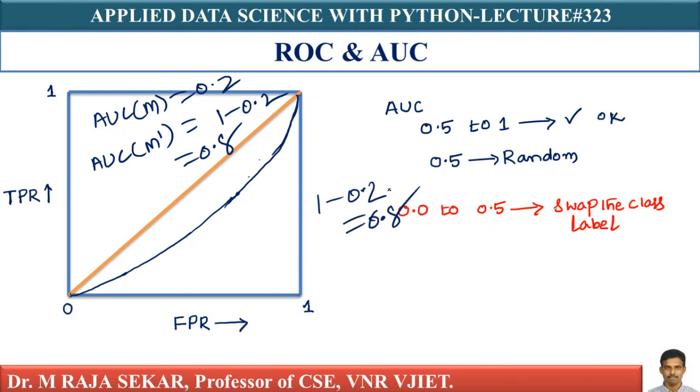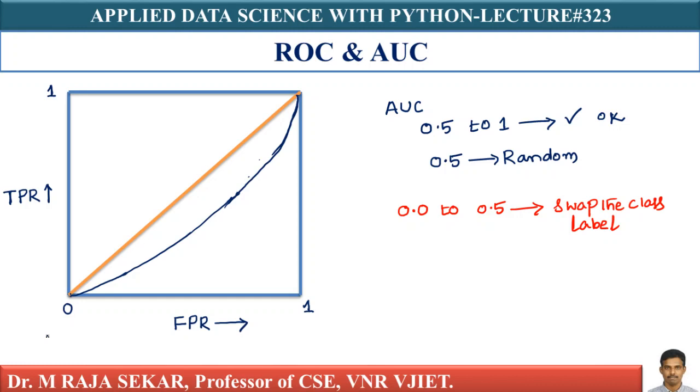This happens sometimes, and it is important, especially when you have made some mistakes in modeling. So whenever you see a value between 0 and 0.5, by just swapping the class labels, we can get a good model.